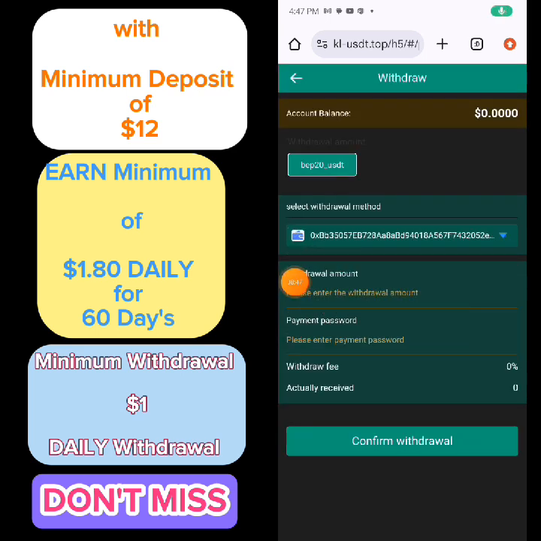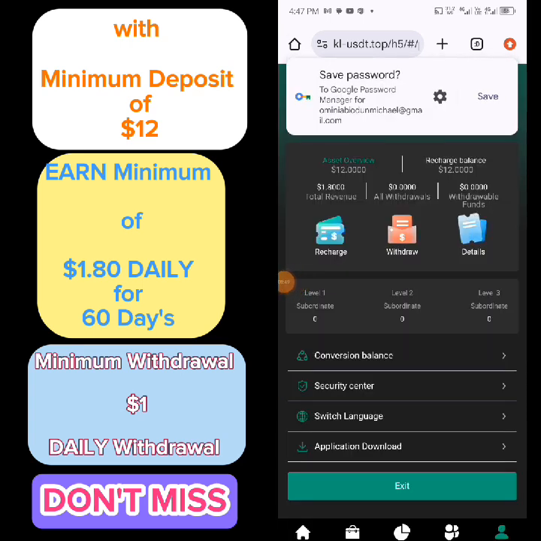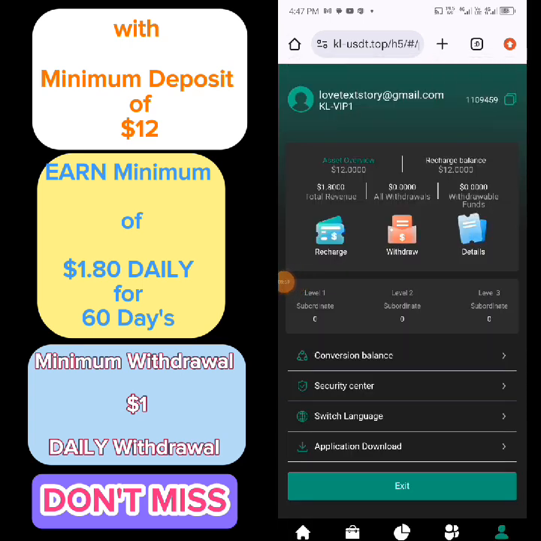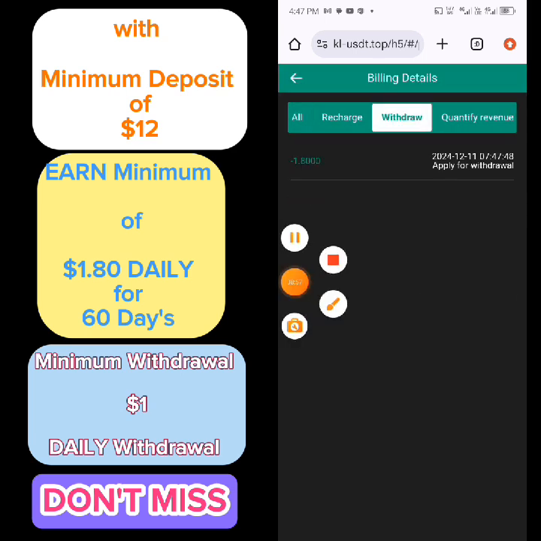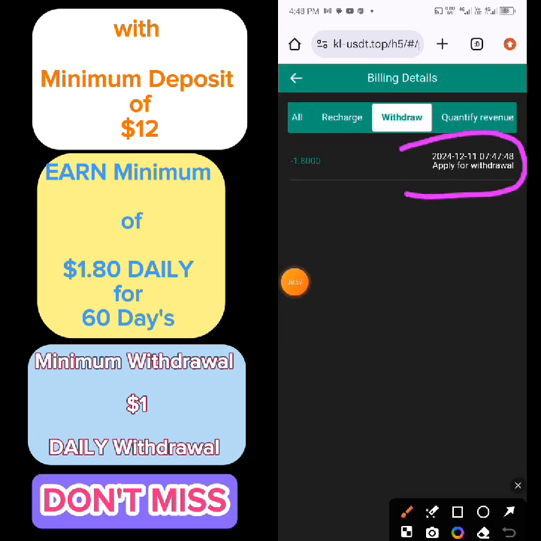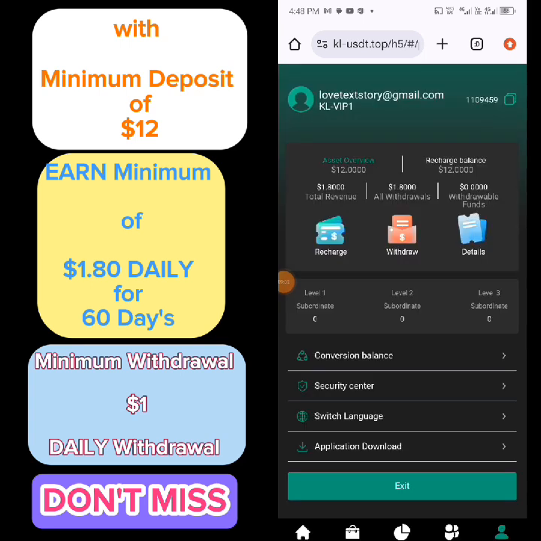So as you can see, application for withdrawal is successful. If I check on withdrawal, you can see it here, apply for withdrawal. So I'm going to my Trust wallet right now and check if the money has arrived here. Surely I believe it has arrived because it will take less than 5 seconds to show up there. So let's go.